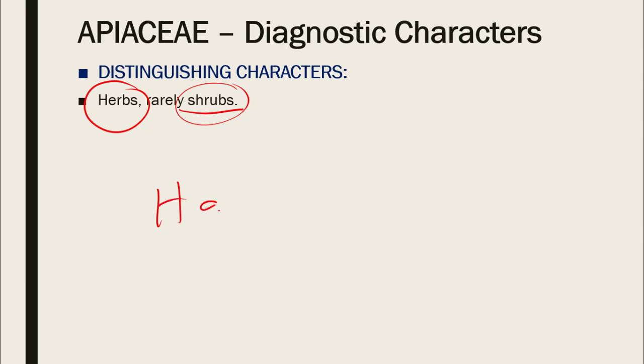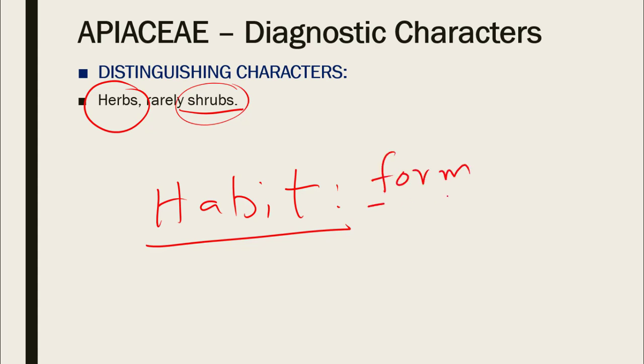These two terms are related to the habit of the plant. Now this habit is a botanical or taxonomic term and not the English word habit that we use in our daily life. The word habit usually refers to the overall form of a plant body.